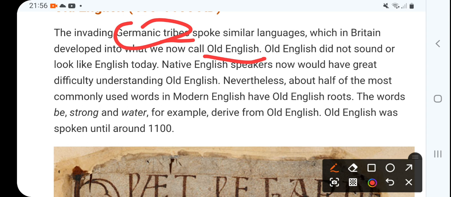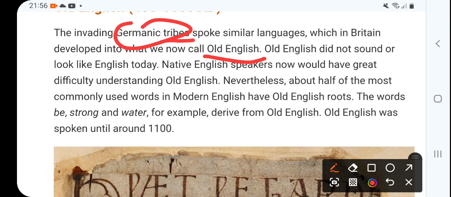A native English speaker now would have great difficulty understanding Old English. Even native English speakers are not able to understand Old English. Nevertheless, about half of the most commonly used words in modern English have Old English roots.